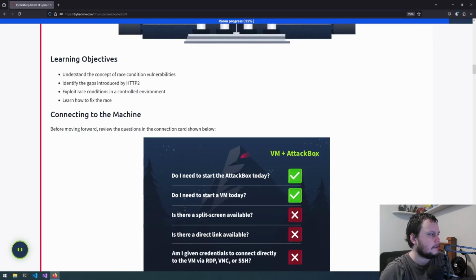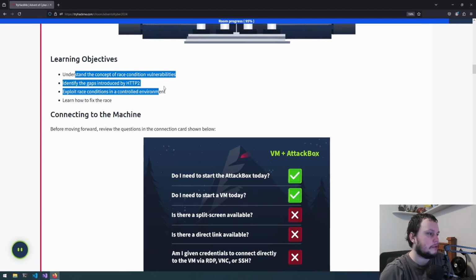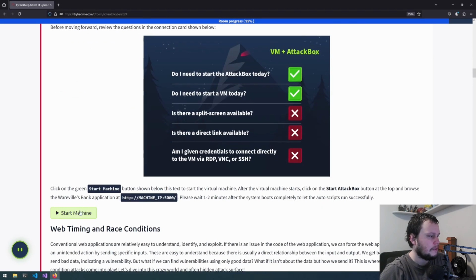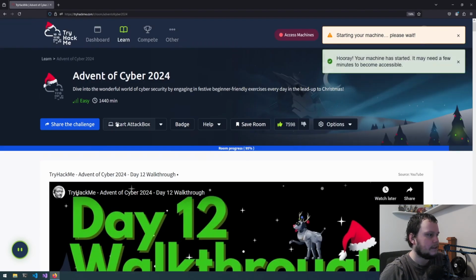So the learning objectives for this one are to understand the concepts of race condition vulnerabilities, identify the gaps introduced by HTTP2, exploit race conditions in a controlled environment, and learn how to fix the race. So we need to turn on the virtual machine and the attack box.